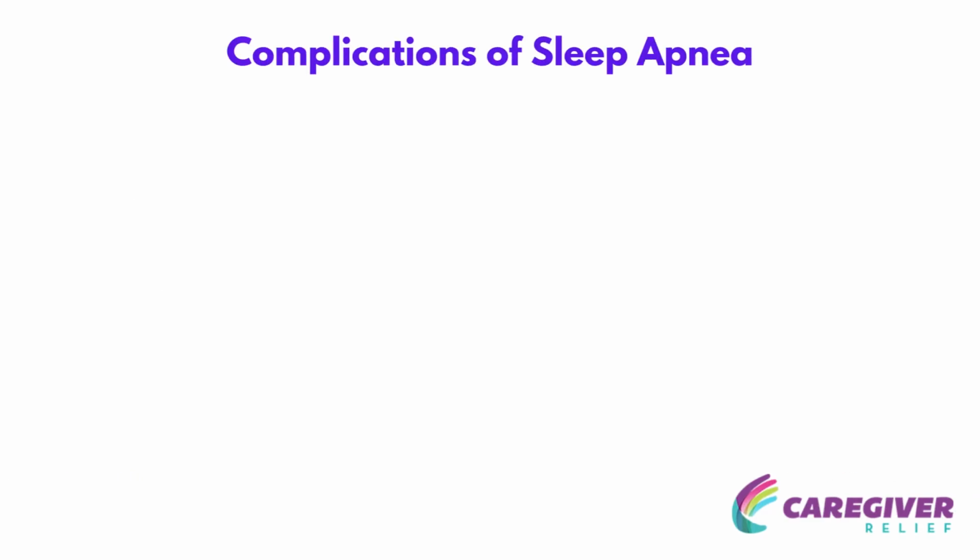Complications of sleep apnea. Sleep apnea can have serious long-term health consequences if left untreated. The most common complications linked to this disorder include high blood pressure. Sleep apnea can cause your blood pressure to increase, which increases the risk for heart disease and stroke. Weight gain. Studies show that people with sleep apnea are more likely to be overweight or obese. This is because their body is not getting the rest it needs.